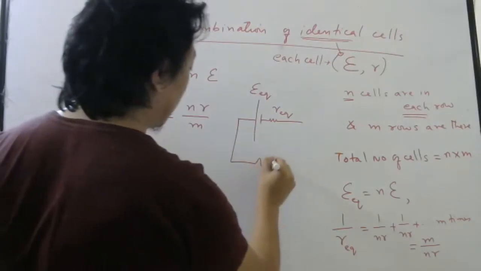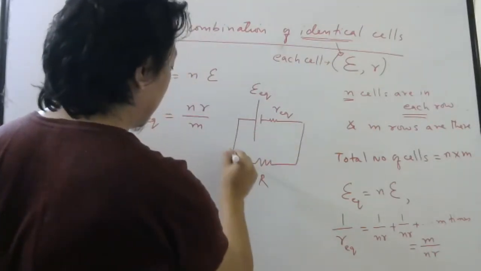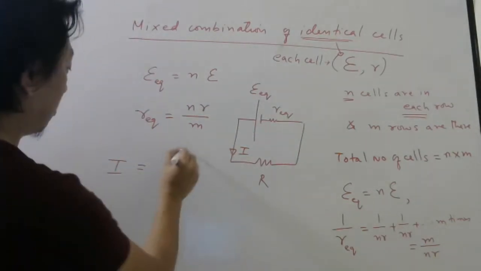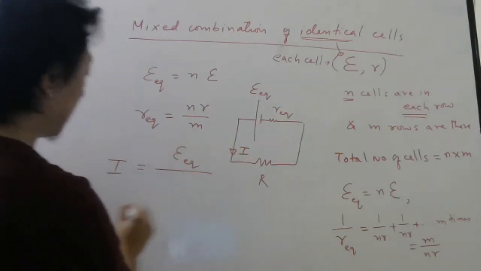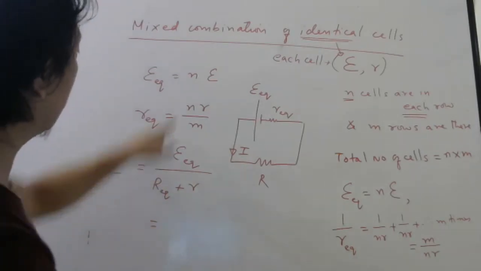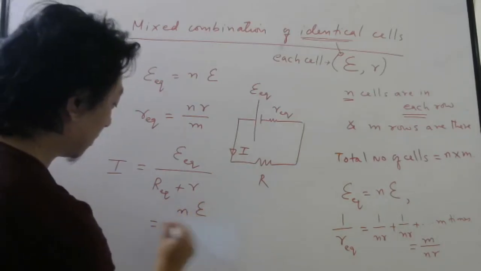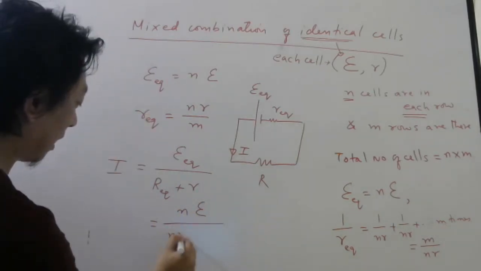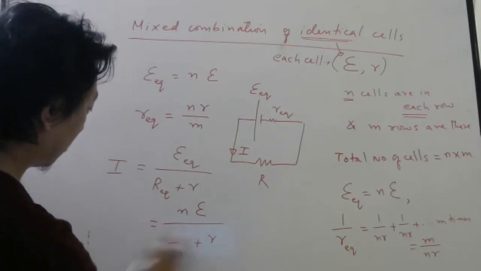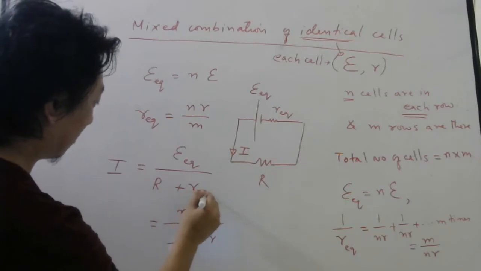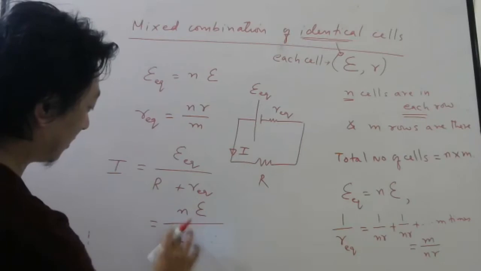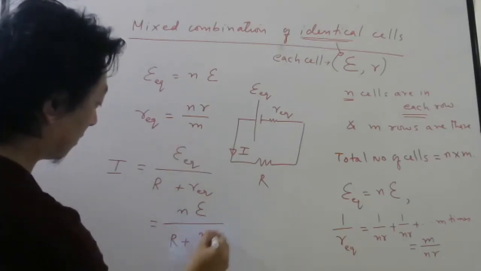Now, when you connect the external resistance, the current here can be found by using Ohm's law. So E equivalent by R equivalent plus small r. What is E equivalent? NE. R equivalent NR by M plus small r. Sorry, I made a mistake. Here there is only one external resistance, so R plus NR by M.